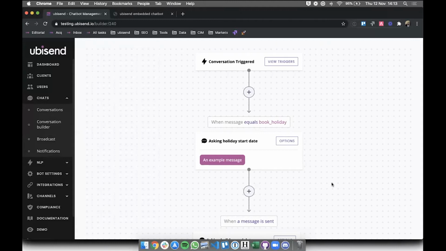We would map out the conversation on paper almost, or in a tool like Miro, where you can have a square, an arrow, another square, an arrow, just to map out what your current holiday booking process looks like. First we ask them for the start date, then the end date, then we give them the dates back to confirm, and once they confirm, we say okay, it's booked, or okay, it's been sent to your line manager. We put that down on paper, and this is essentially what I'm trying to do here: putting this paper version onto our conversation builder, just to make sure we have the basics down, and then we'll start actually building the bot.